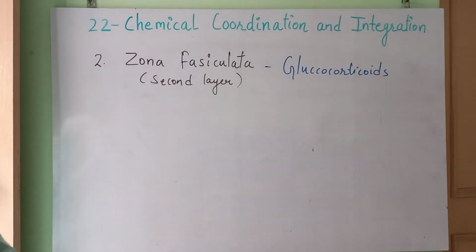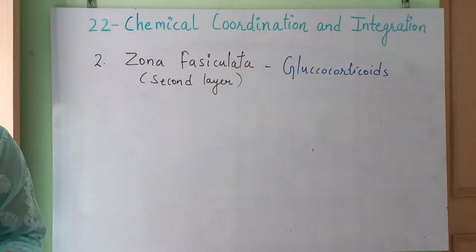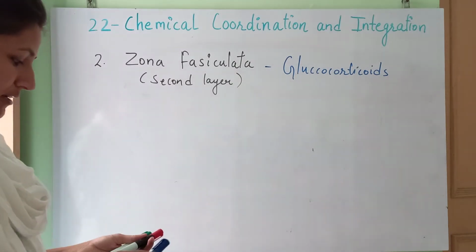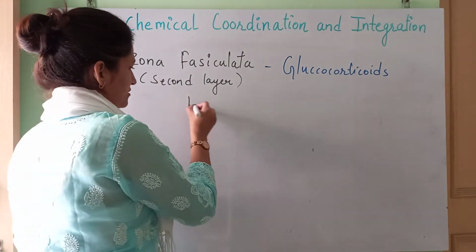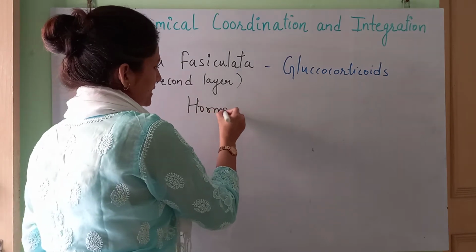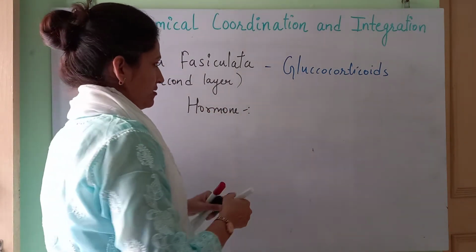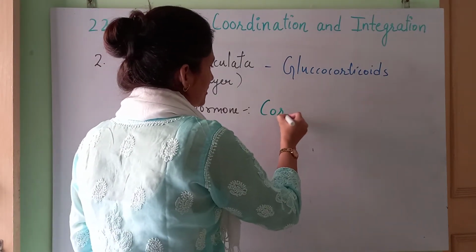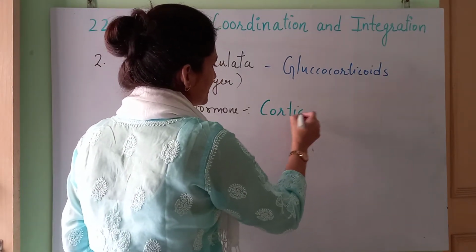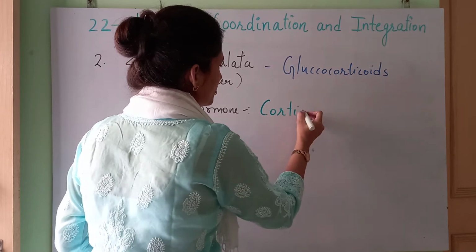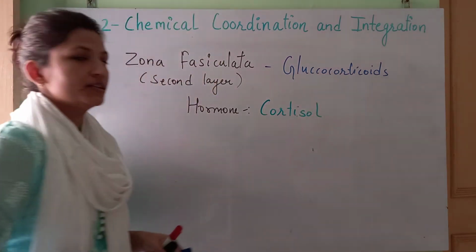Fine. Glucocorticoids, and the most important hormone under the category of the glucocorticoid is the cortisol. The name of the hormone secreted by the fasciculata is cortisol. Got it?